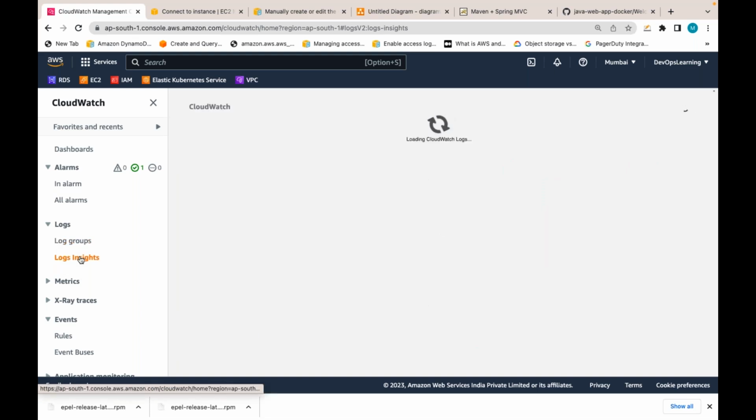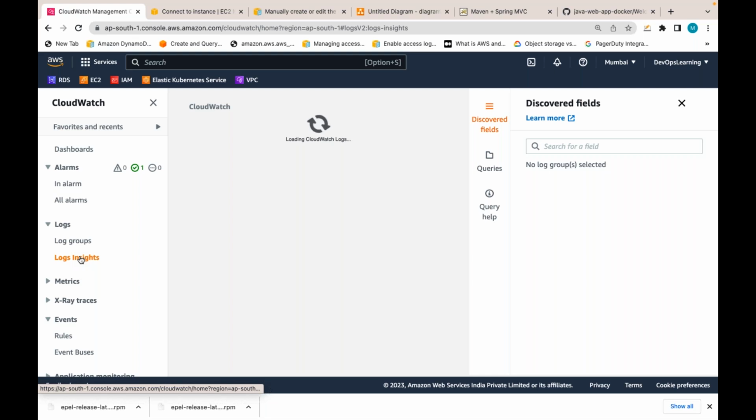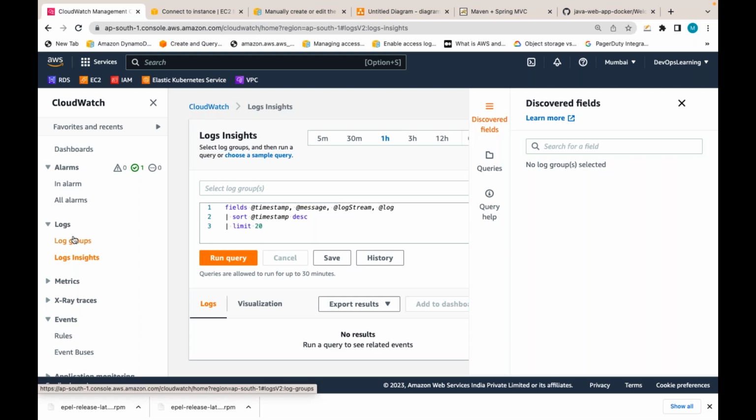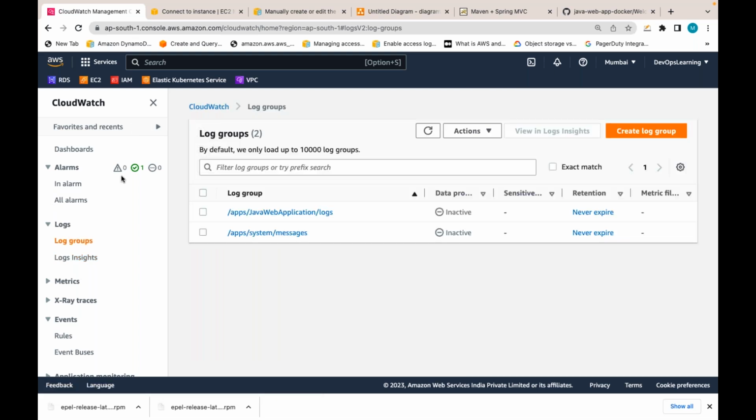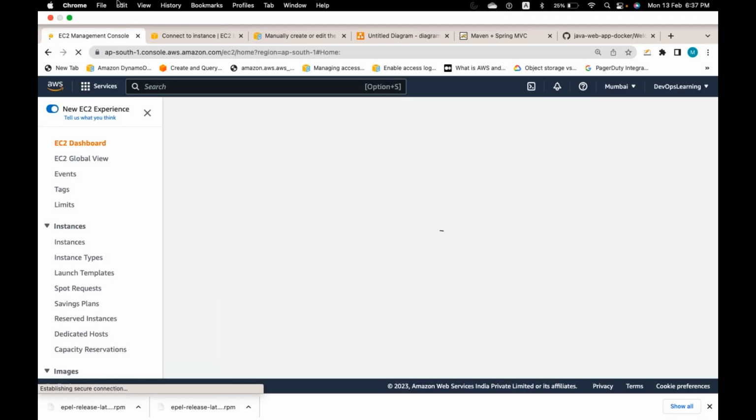Like this, there are various open source softwares also. Prometheus for monitoring, Elasticsearch or Splunk for logs. But if required, you can still go with the AWS service itself, that is CloudWatch. Some things cannot be done using Prometheus or Splunk. AWS related events. Whenever an EC2 instance is created, you need to take some action. Whenever an EC2 instance is terminated, you need to take some action. That event based actions, if you have to do, you need to go with CloudWatch again. Clear? What is CloudWatch? How it works?